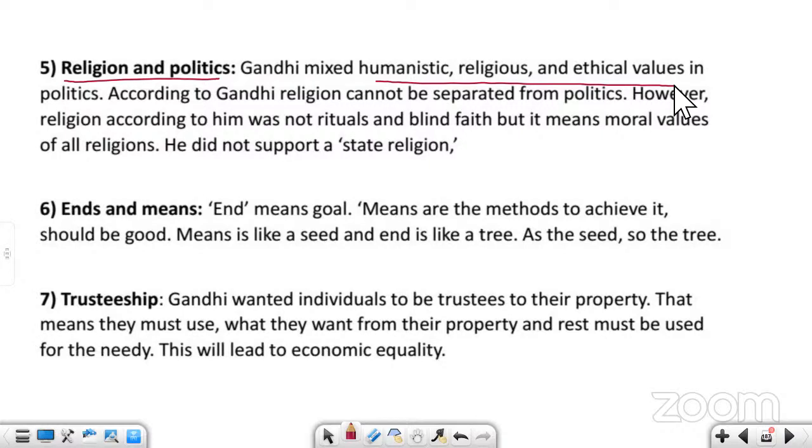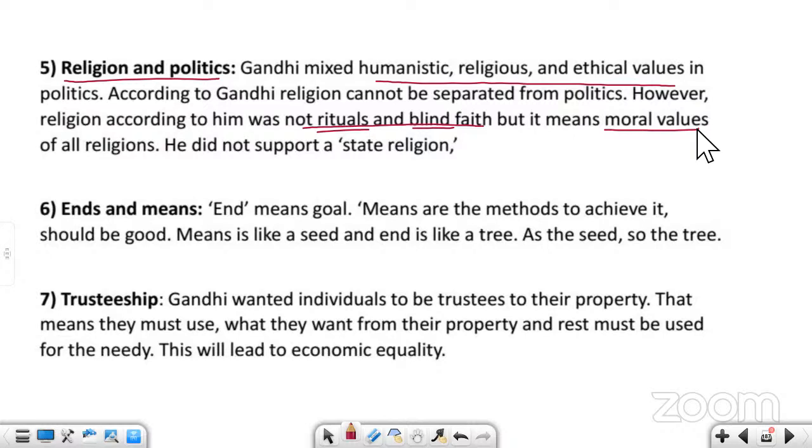And religion, according to him, was not rituals or blind faith. Every religion teaches us moral values. Religion is moral values.